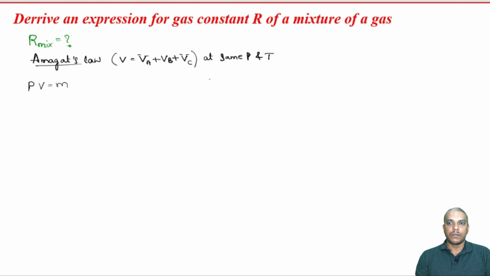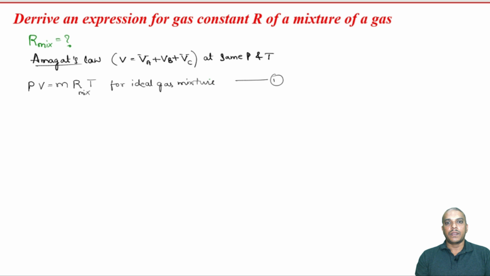PV is equal to M R T, and this is R mixture, written for the ideal gas mixture. Call this equation 1.